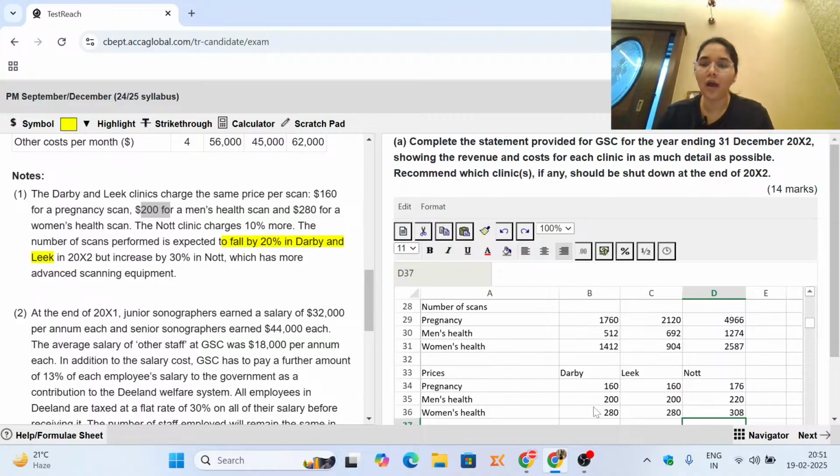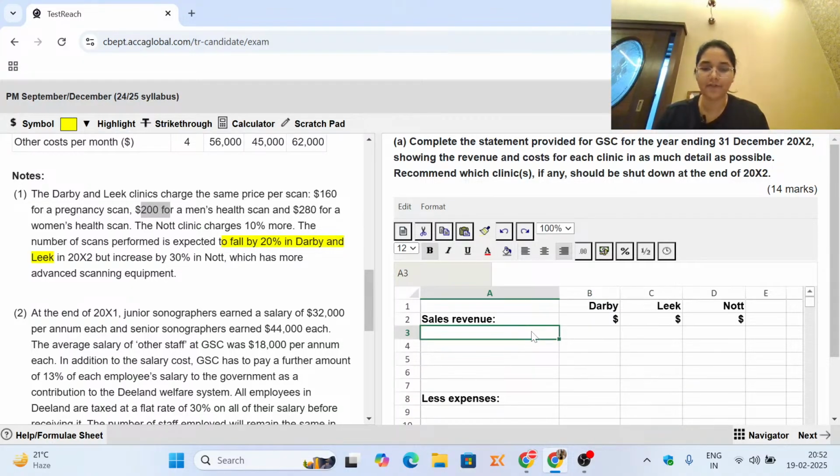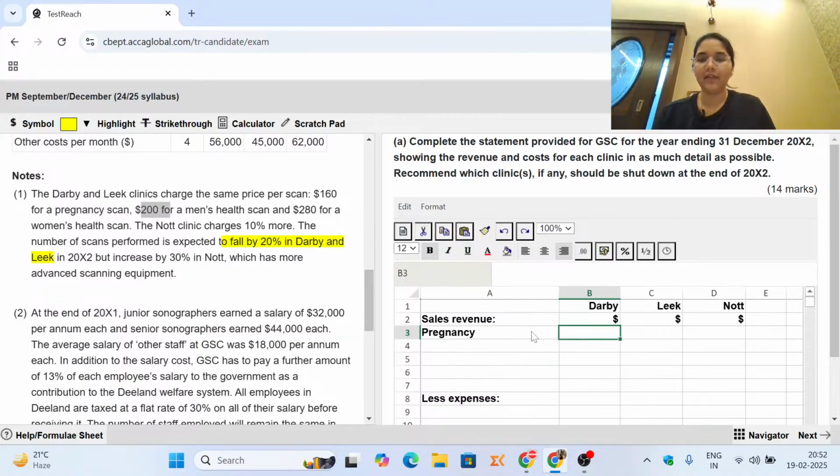Now if you know one scan costs you this much and you've done these many scans, it's very simple to find out the total sales revenue. It's going to be the product of the price per unit versus how much you have sold. So here we are going to find out the sales revenue. First we will show for the pregnancy scans. So pregnancy scans, we will link our workings with whatever we have calculated. So we have our workings right beneath.